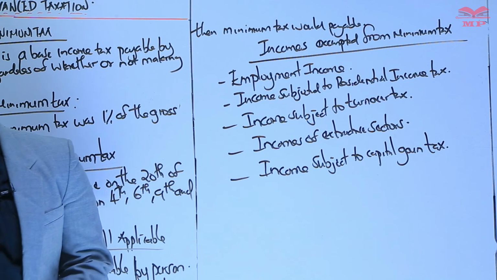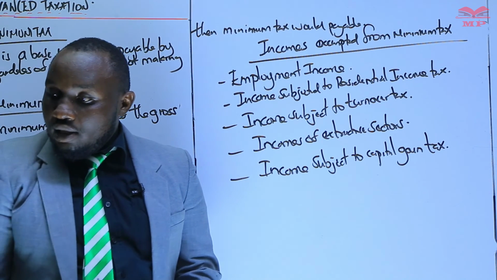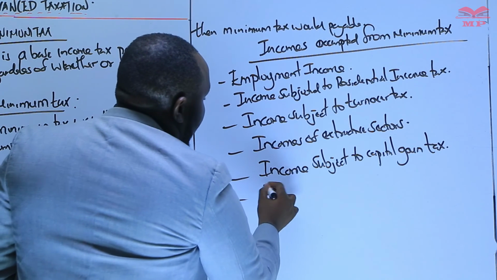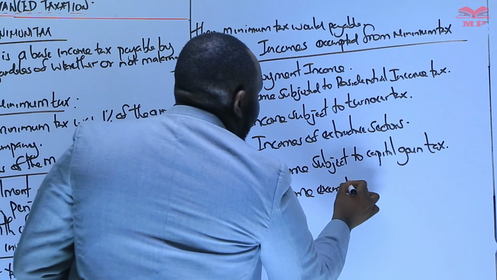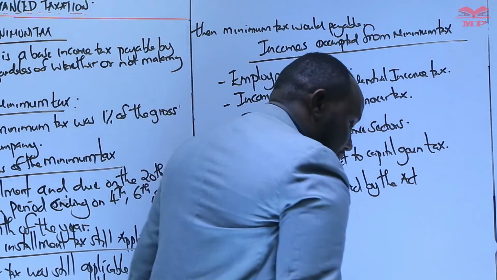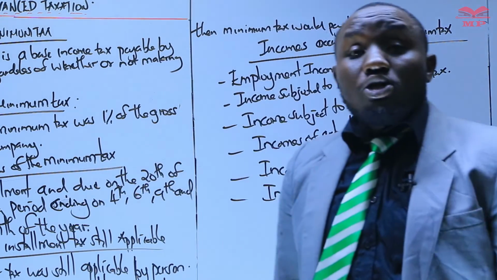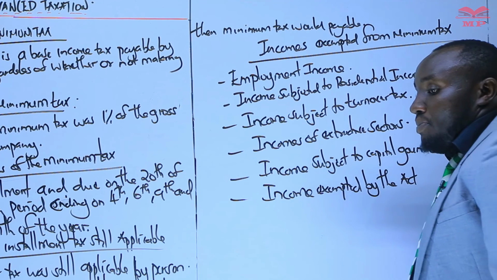And lastly, we can add incomes exempted by the Act. For example, dividends from outside the country are exempted from tax. So such incomes were not applicable for the minimum tax.